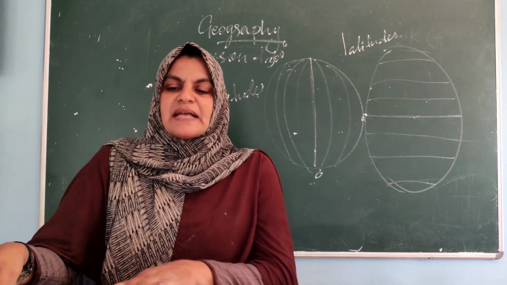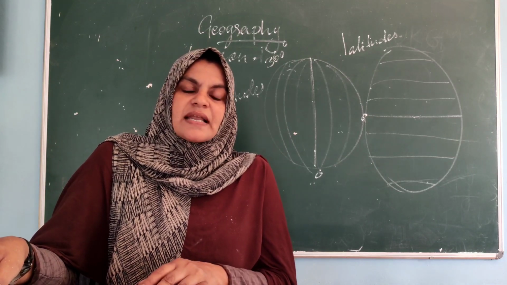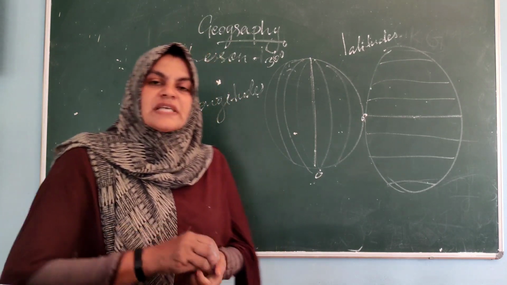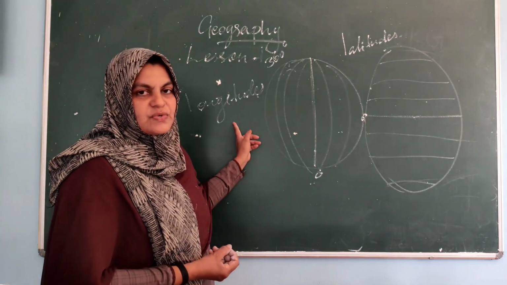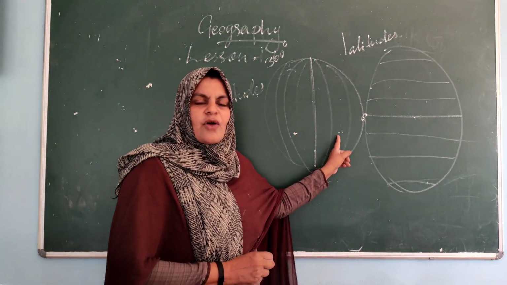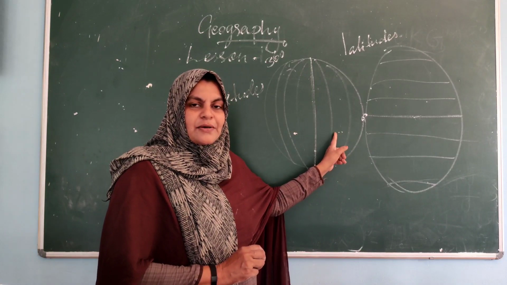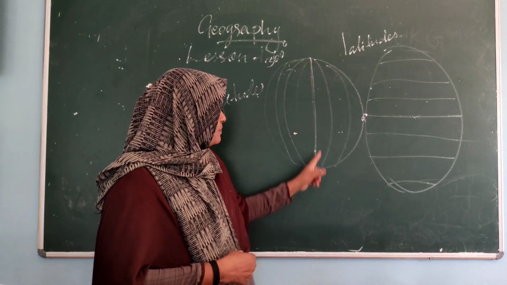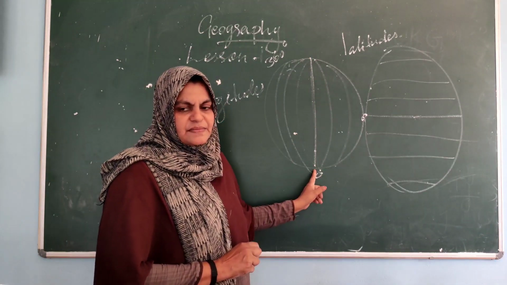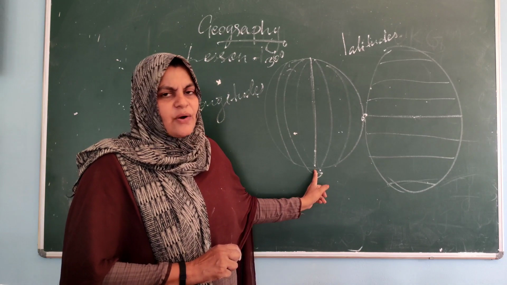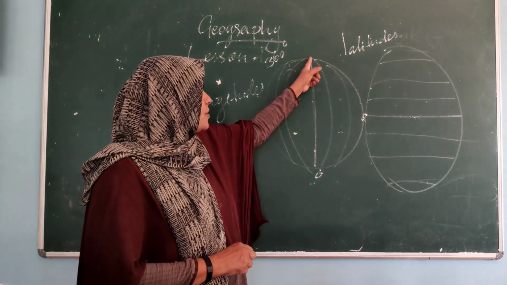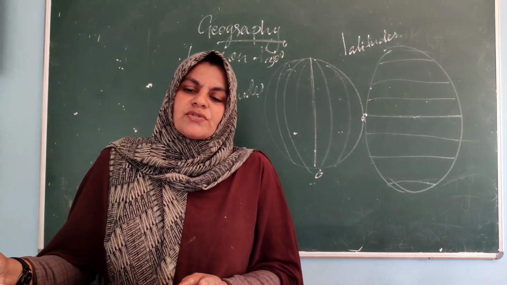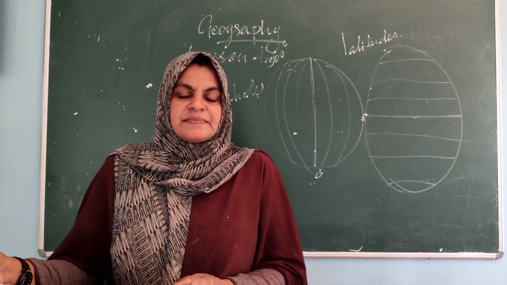Okay? And these longitudes are imaginary lines that run around the earth vertically. No one drew these lines on earth. These are imaginary lines. They run from up to downward, vertically, from the north pole to the south pole. Got it? And these are known as meridians also. Longitudes are also known as meridians.